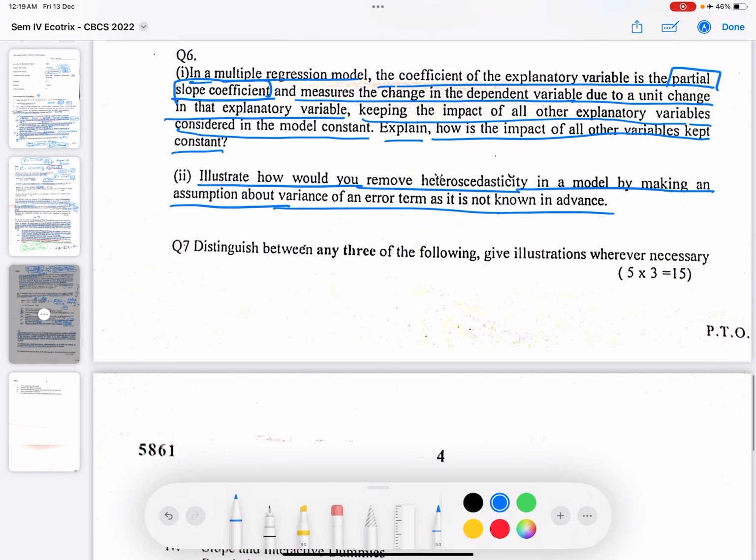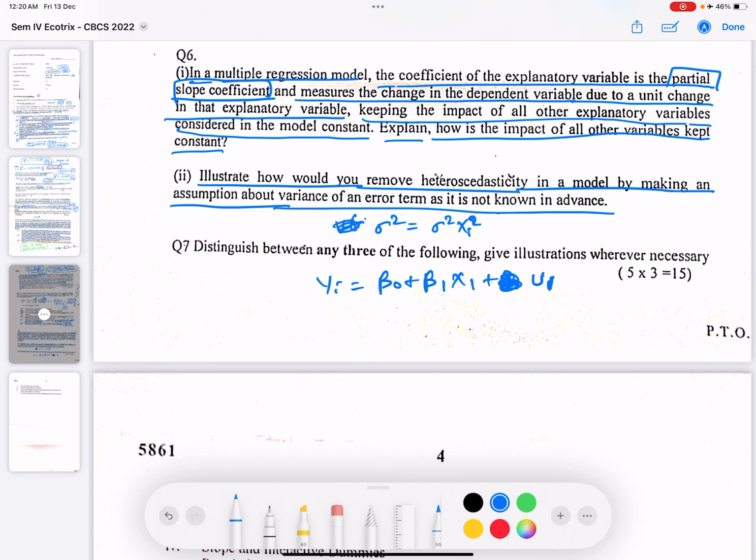So if we are expecting the variance sigma square to be sigma square xi square, we can remove heteroscedasticity. Suppose you have a model beta naught plus beta 1 x1 plus u1. Suppose we have only one variable.